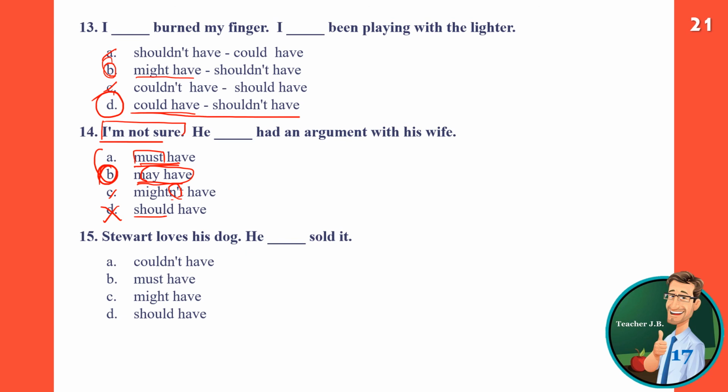Stuart loves his dog. He blank sold it. He loves his dog. So we need negative, right? Couldn't have is the only negative here. He couldn't have sold it. I don't know what happened to the dog, but he couldn't have sold it because we know that Stuart loves his dog.